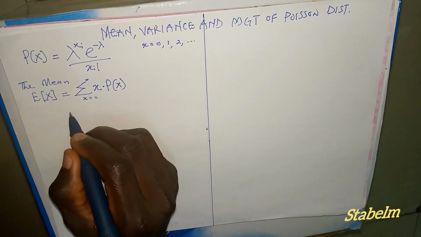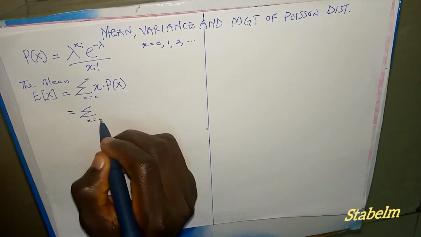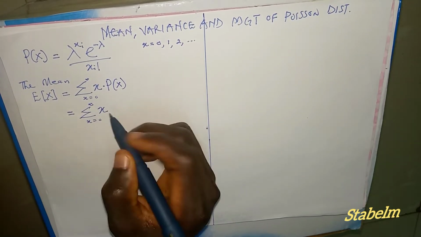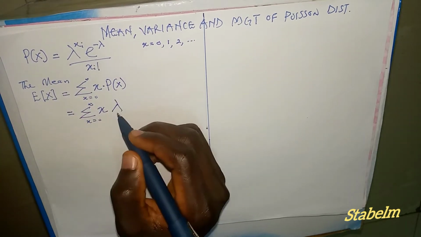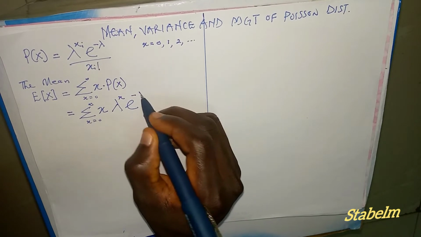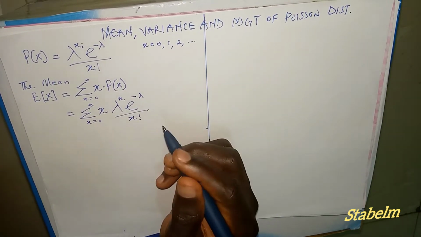So from here we're going to have the summation over x from 0 to positive infinity of x, then this p of x is what we have here: lambda raised to power x, exponential minus lambda, divided by x factorial.